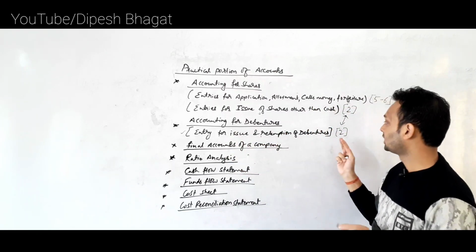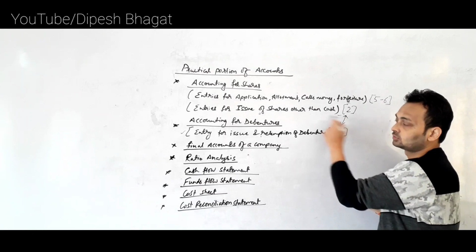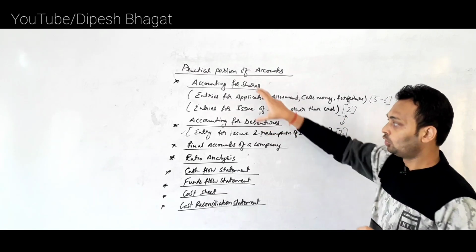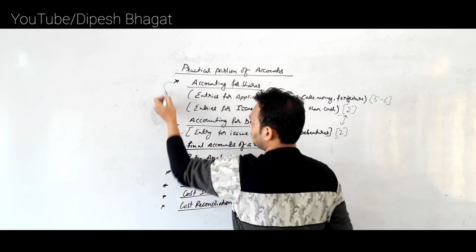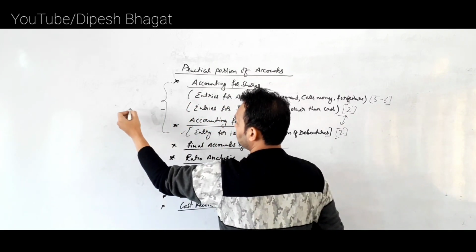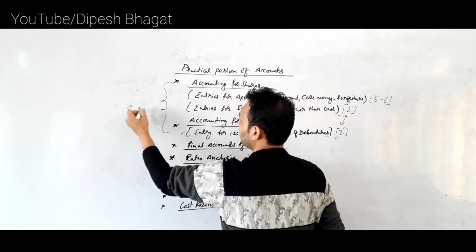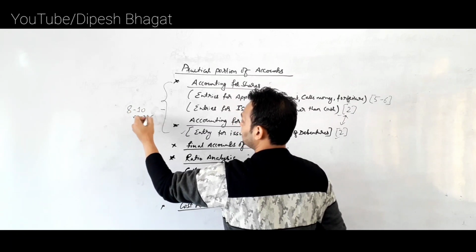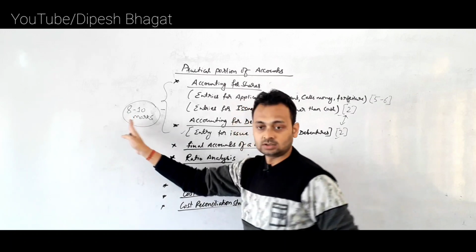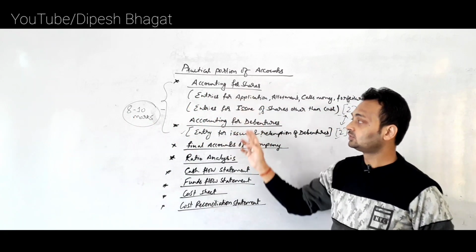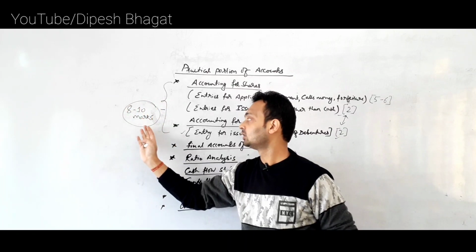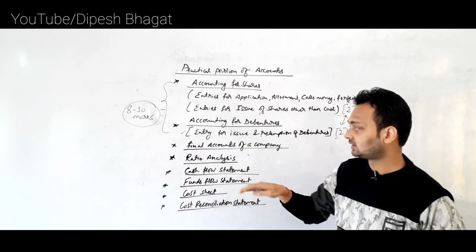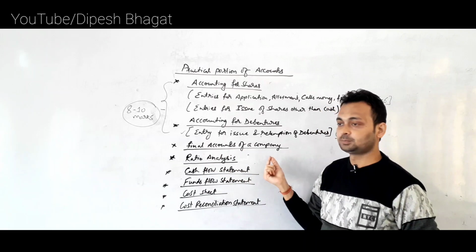So only 2 journal entries are to be prepared. This question may be asked for 2 to 3 marks, and this question also may be for 2 to 3 marks. So overall from accounting for shares and debentures we can say that the total marking is about 8 to 10 marks, not more than that. Clear? So out of these 2 chapters you are getting 8 to 10 marks.